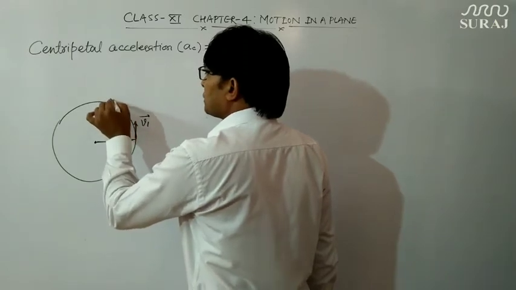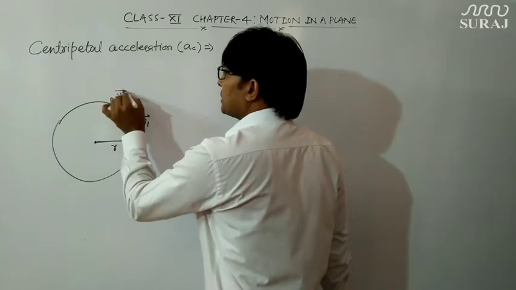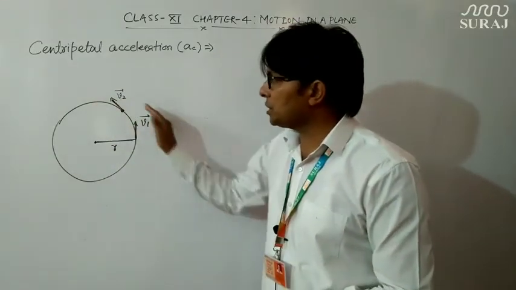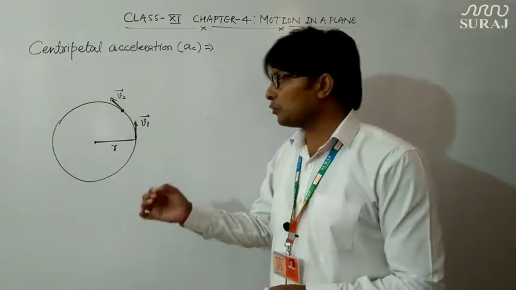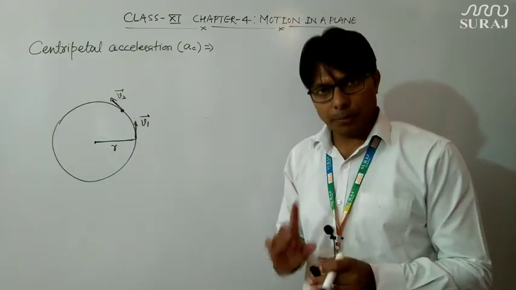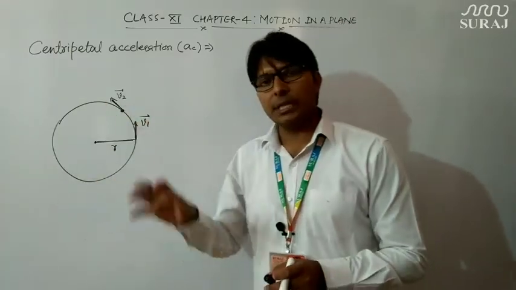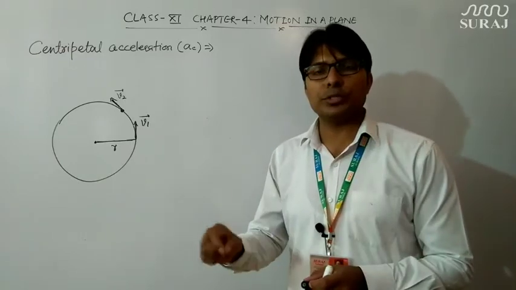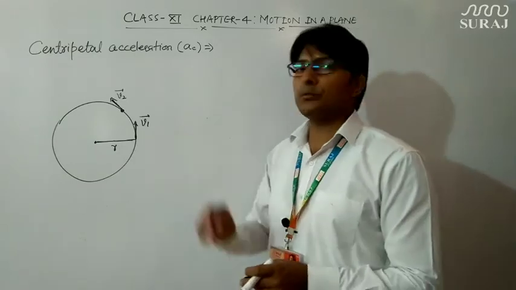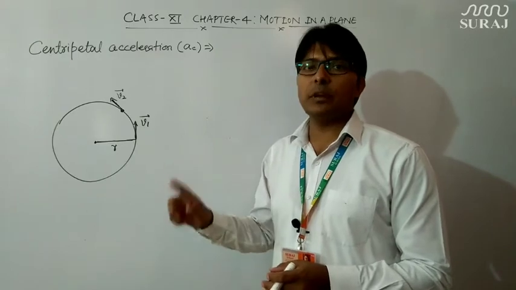We know that velocity consists of both direction as well as magnitude. Therefore, since in circular motion the direction of the particle is changing at each and every point, the velocity will keep on changing all the time. But the magnitude of velocity, which is known as speed, will remain constant if this is uniform circular motion. So in uniform circular motion the velocity keeps on changing, but the speed remains the same.